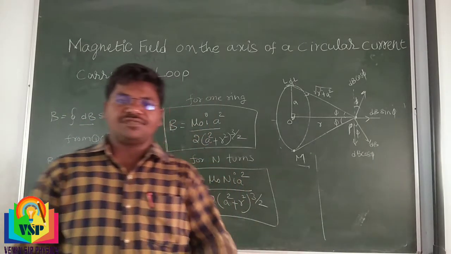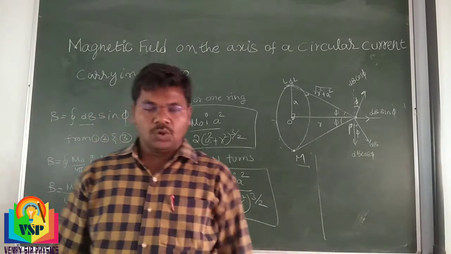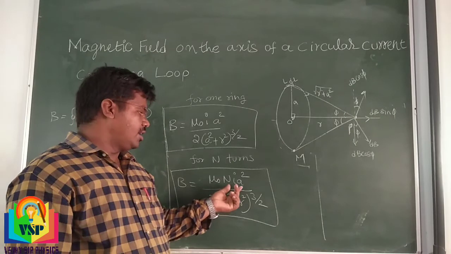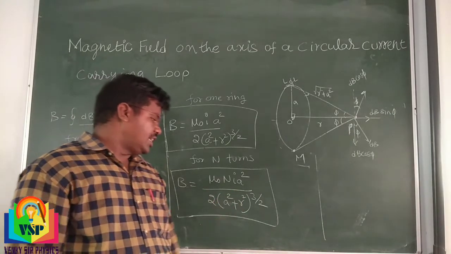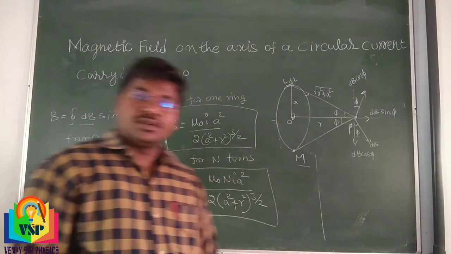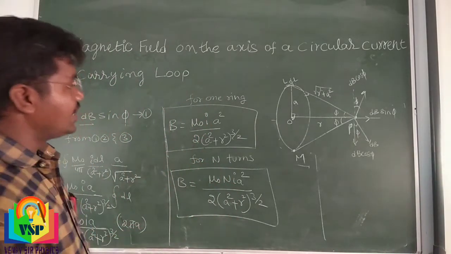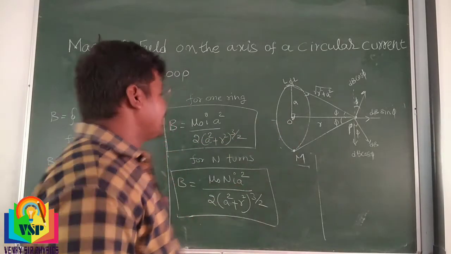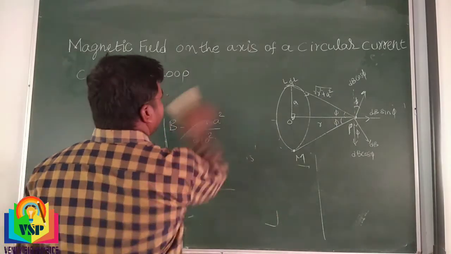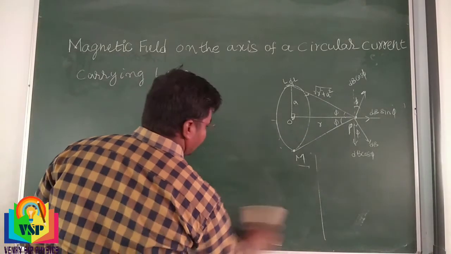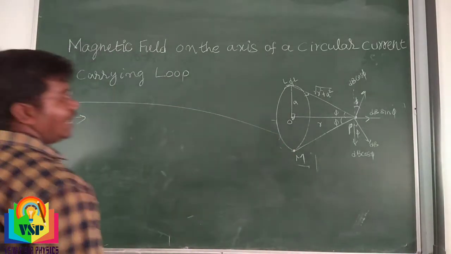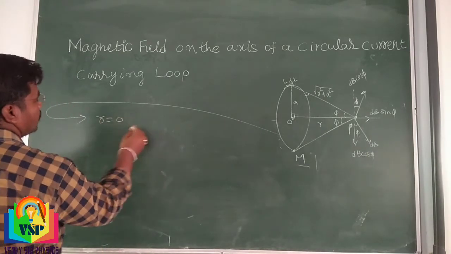Magnetic field on the axis of a current carrying loop is given by B is equal to mu naught N I A square by 2 into A square plus R square whole power 3 by 2. Understand? Coming to the center of the circle, we have to find the magnetic field. Okay, in the same situation, if R is equal to 0, means at